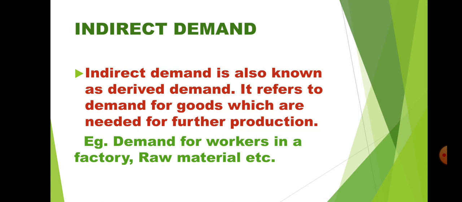Second example, raw material. See, when you are buying raw material from the market directly, raw material is not going to satisfy your need. So what you have to do is make finished goods from the raw material, and those finished goods will satisfy your need. That means you are doing some process on it, and then only whatever commodity is produced will satisfy your need. That is called indirect demand.